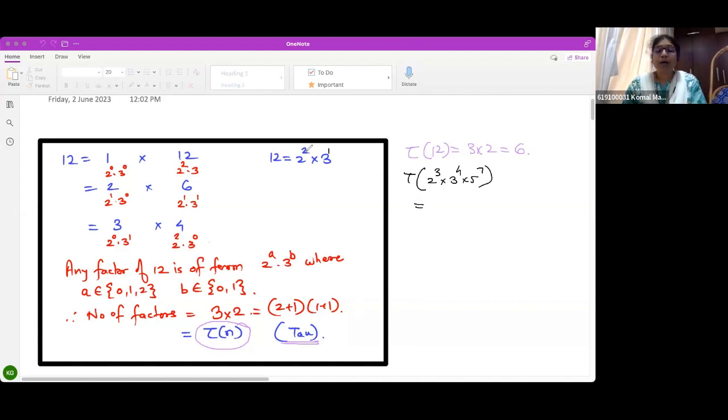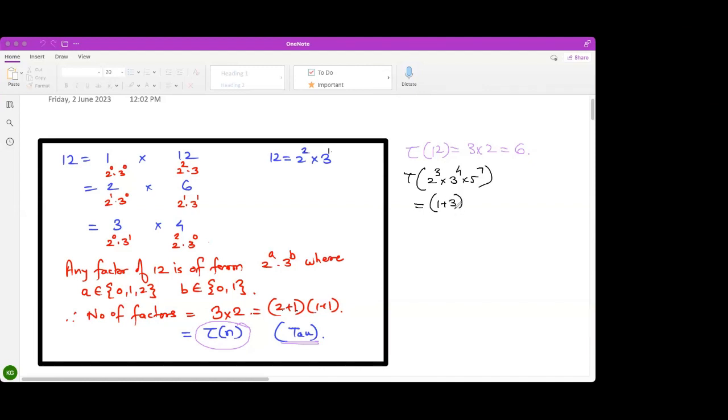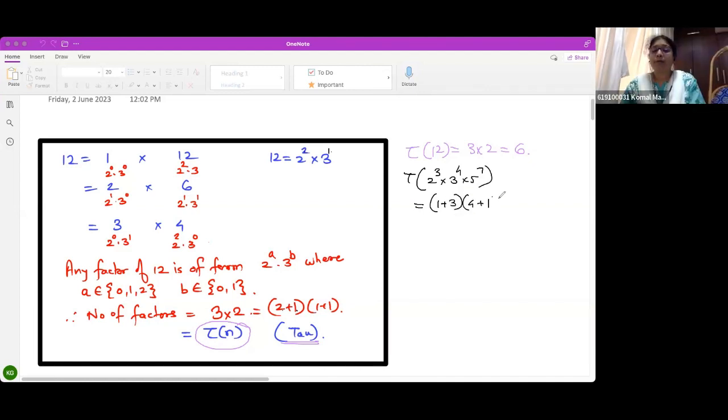When the powers were 2 and 1, I got 2 plus 1, 1 plus 1. Powers are 3, 4, 7. What should I get? 1 plus 3, 4 plus 1, into 7 plus 1. That is 4 into 5 into 8. Correct? Is that clear? That is nothing but 160. Is this clear to everybody? Any doubt, anybody?